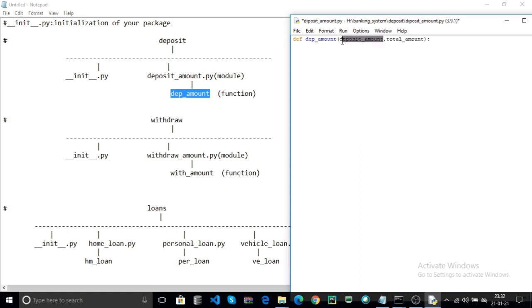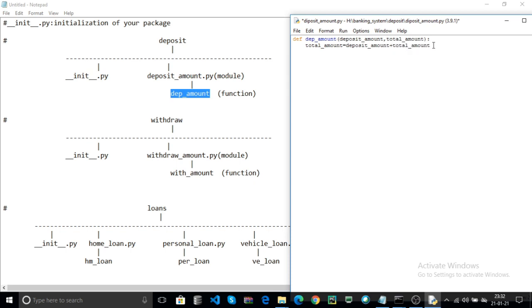After entering your deposit amount, you add the deposit amount to the total amount and update the total amount. Here the total amount, that means your total bank account balance, is equal to, here these are the arguments, your deposit amount plus your total amount.